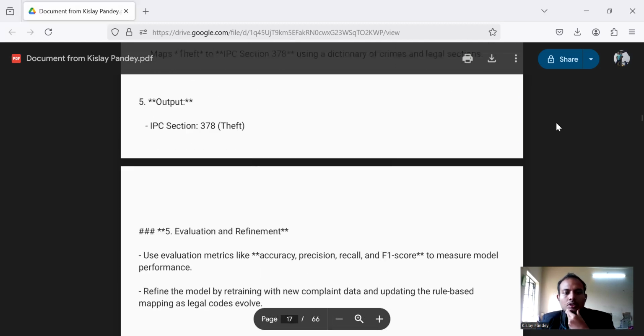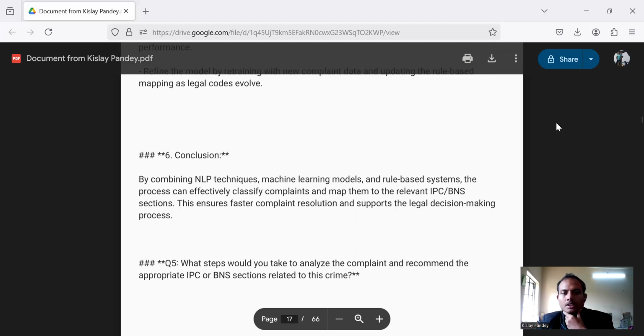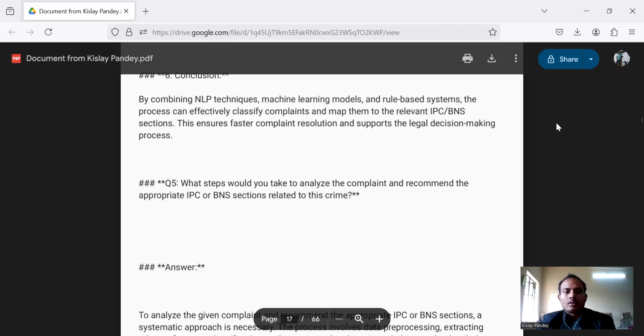Then we are moving to the conclusion: by combining NLP techniques, machine learning models, and rule-based systems, the process can effectively and easily classify complaints and map them to the relevant IPC sections, and accordingly we can proceed.